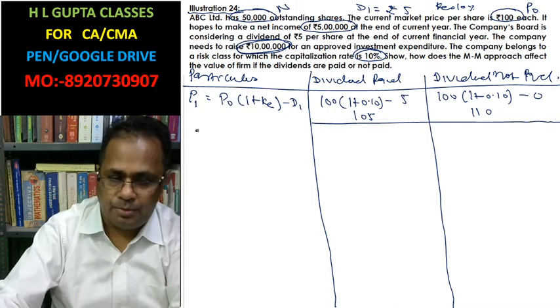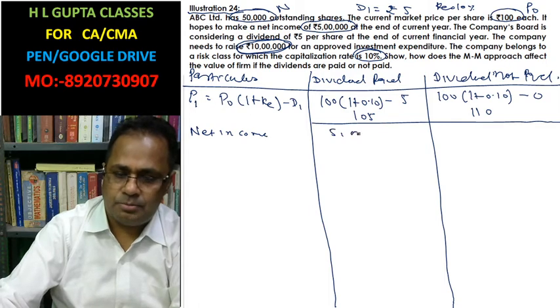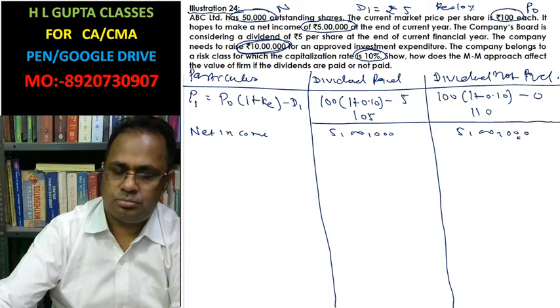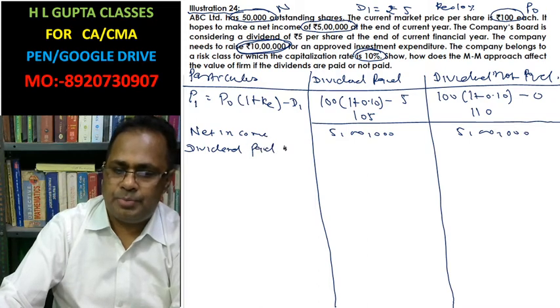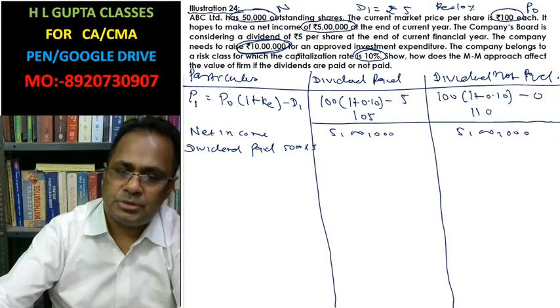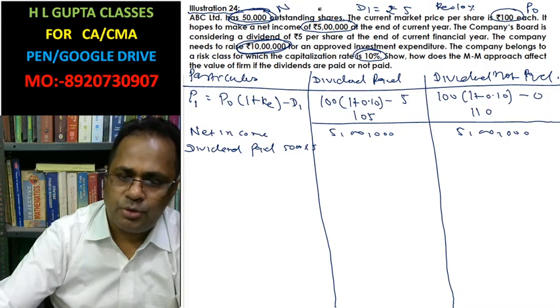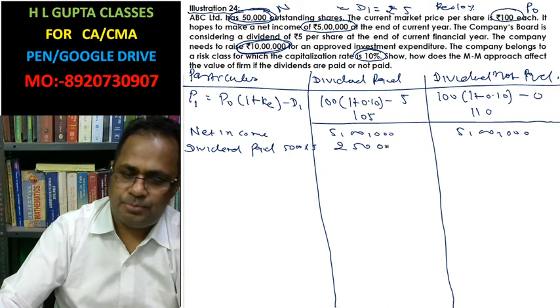Now, net income rupees 5 lakh. Dividend paid: 50,000 shares at the rate of 5. Because you have 50,000 shares outstanding and you are going to pay dividend at the rate of rupees 5, that is 2,50,000.